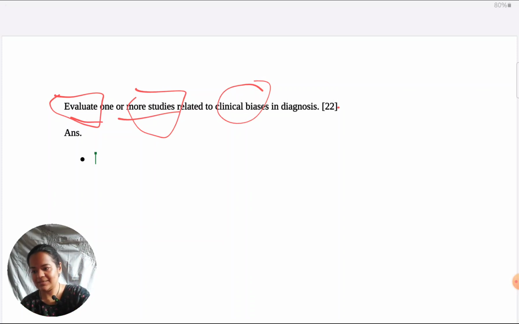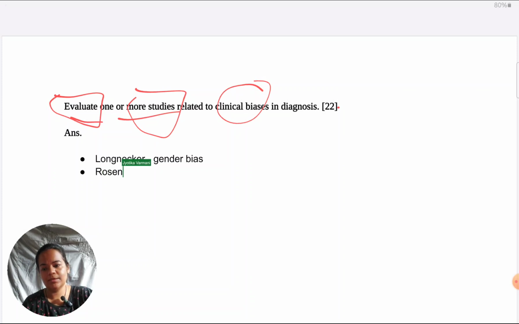So some suggested studies, which I prefer for this topic, of course there are many others possible. I prefer the Longnecker study. The Longnecker study is the one which discusses gender bias in diagnosis. And I prefer the Rosenhan study, which I think most of you prefer. It's the most popular one in diagnosis. This one looks at confirmation bias in diagnosis. Some of you might also term it as clinical bias, which is right. It's just that if you want to be more specific within clinical bias, this is one type of confirmation bias that is shown in the study.